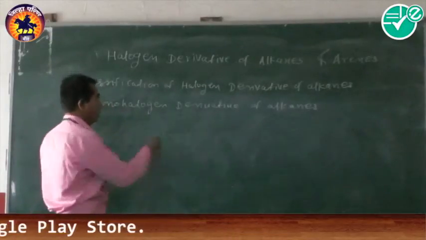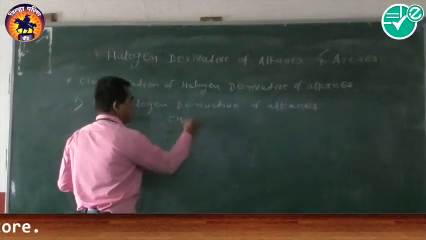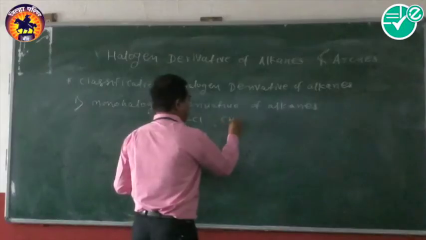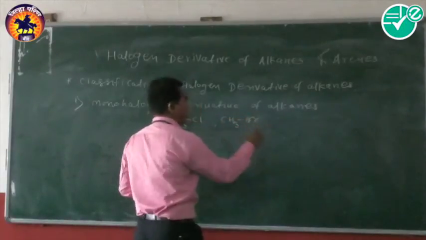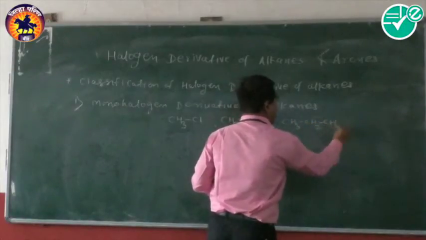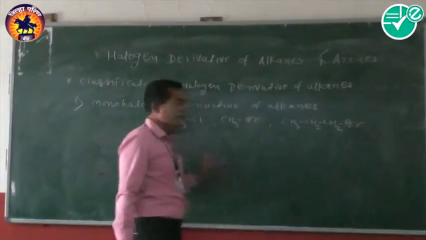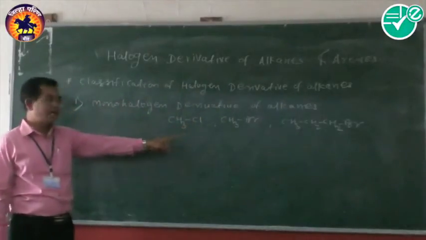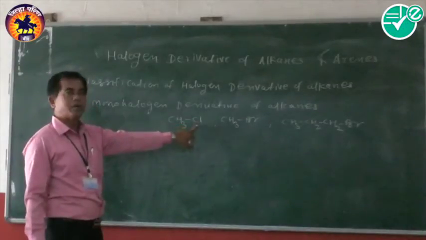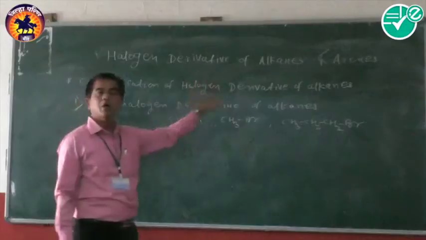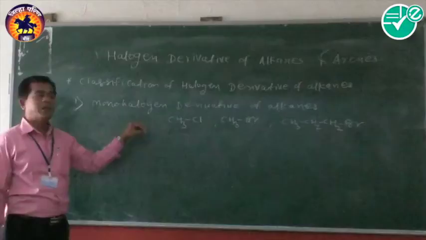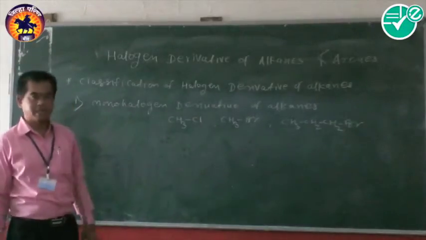For example, here there is CH3Cl, methyl chloride, CH3Br, methyl bromide, or CH3CH2CH2Br, propyl bromide. In all these examples, we observe that only one hydrogen atom of the alkane is replaced by only one halogen atom. It may be chlorine, bromine, or any halogen atom. Therefore, such examples are called monohalogen derivatives of alkanes.